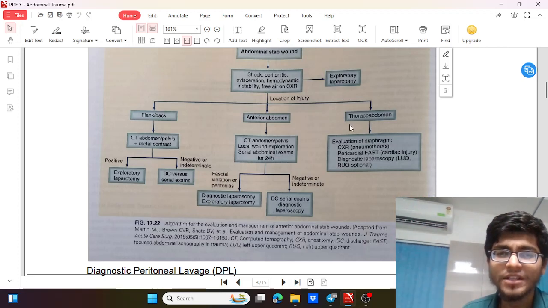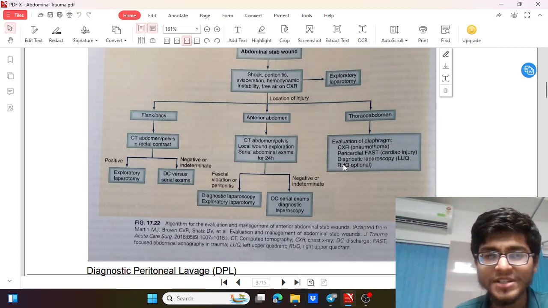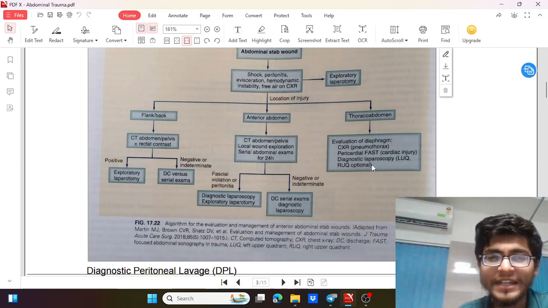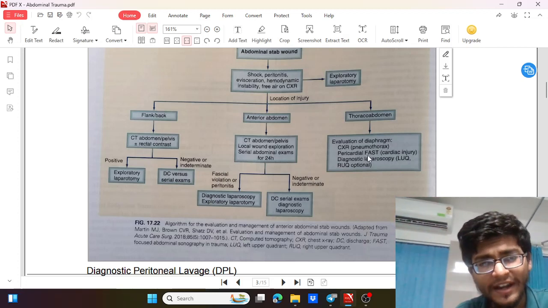Lastly, in case of a thoracoabdominal injury, we'll go for a chest x-ray to confirm pneumothorax, a pericardial FAST to assess cardiac injury, pericardial tamponade or injury to the heart muscle, and diagnostic laparoscopy to rule out any injury in the abdomen. So, manage as per the findings.